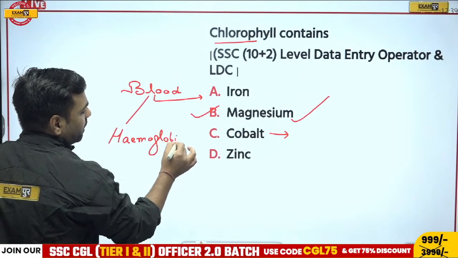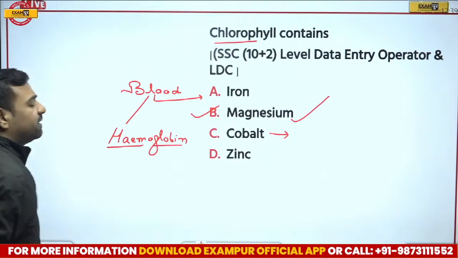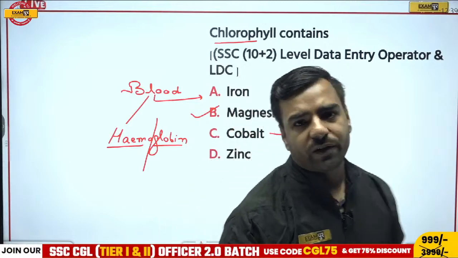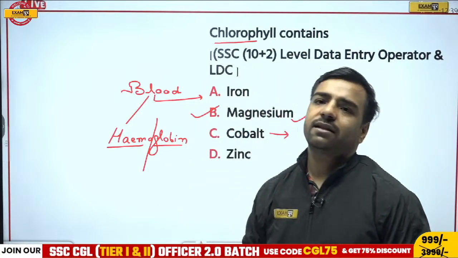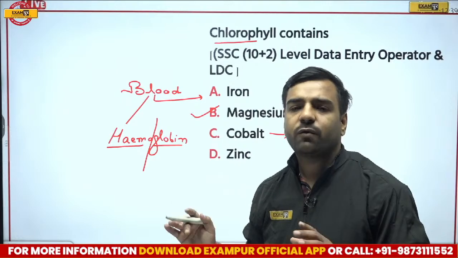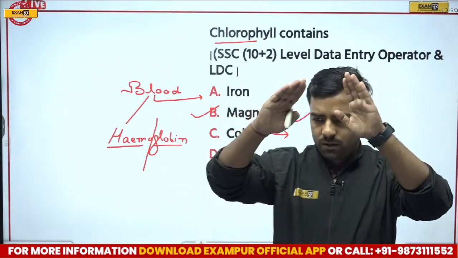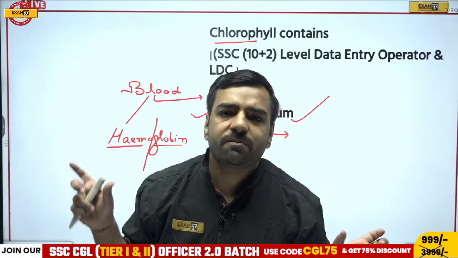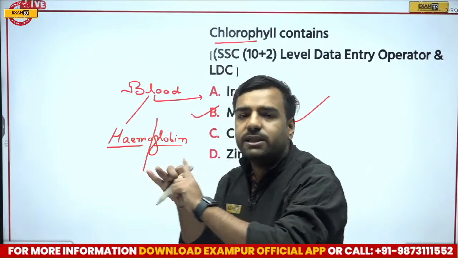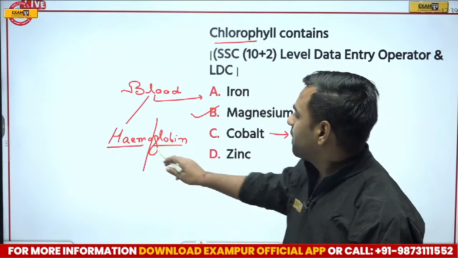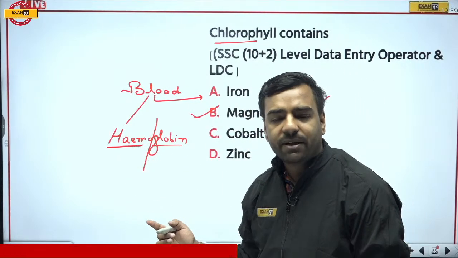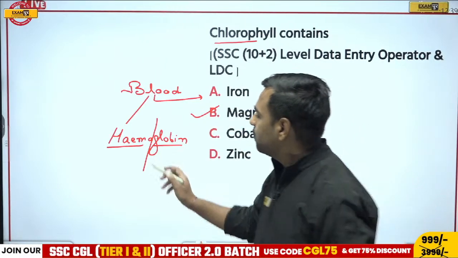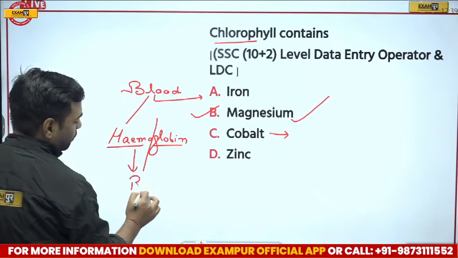Hemoglobin. If I break it into two parts, hemo and globin, the heme word comes from hematite, which is actually the ore of iron. If I talk about globin, there's a word globulin. Now, when we understand blood, we know blood is divided into two parts. One is plasma, one is blood corpuscle, in which blood corpuscle has RBC, WBC, platelets. So if I talk about this part, heme, you can relate it with hematite. And yes, hematite is the ore of iron. So in blood, we have iron. And this hemoglobin is the one which is giving red color to the blood.